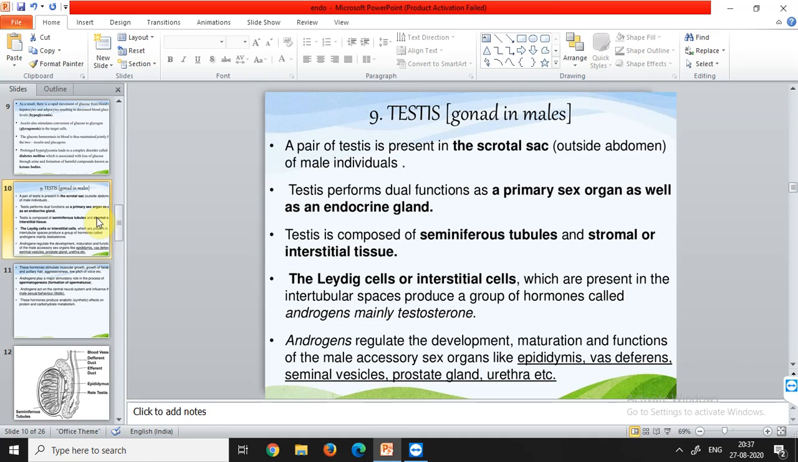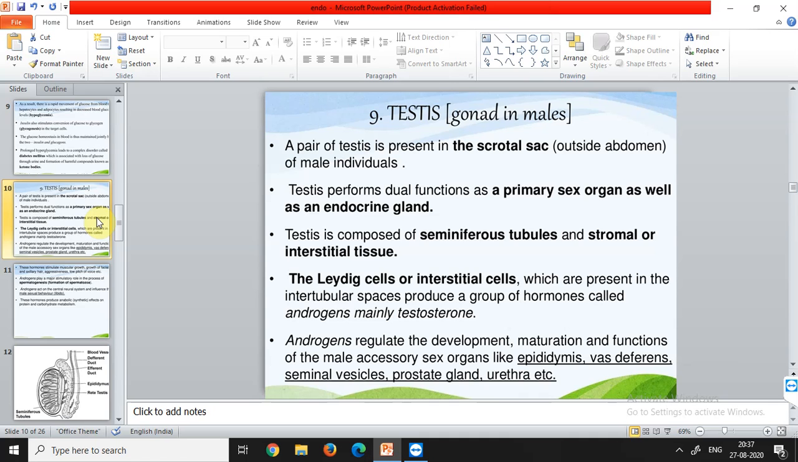The Leydig cells or the interstitial tissue cells are present in the intertubular spaces and they produce hormones called androgens. And what androgens are mainly produced in the males? The testosterone. So testosterone is a type of male hormone that is a part of the androgens only. What is the function of androgens?